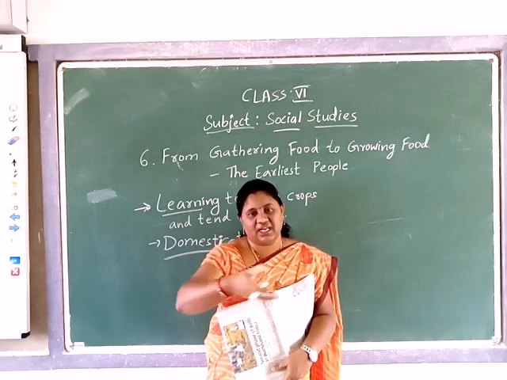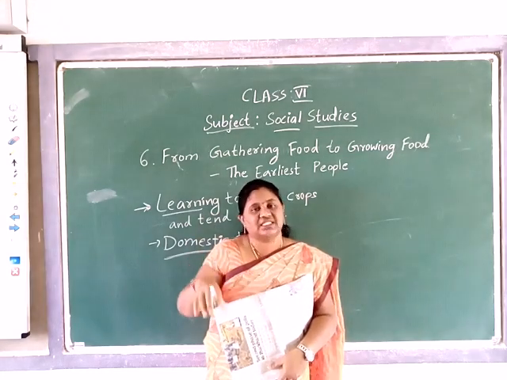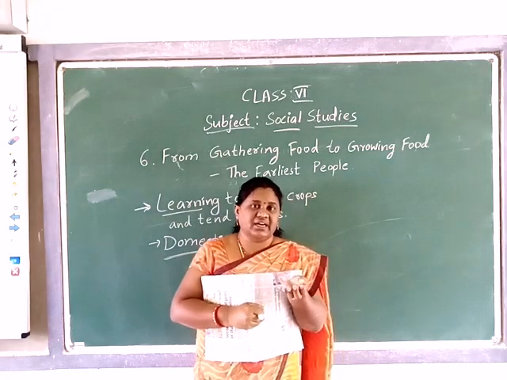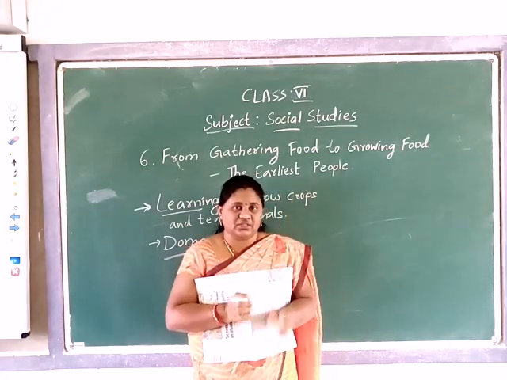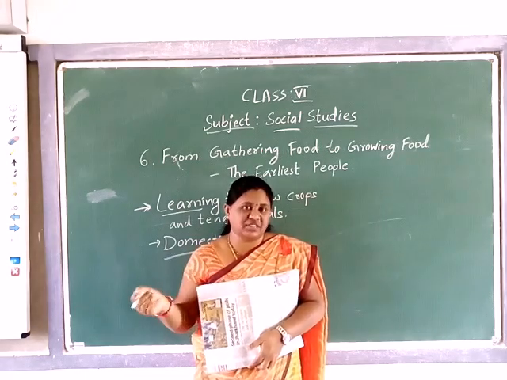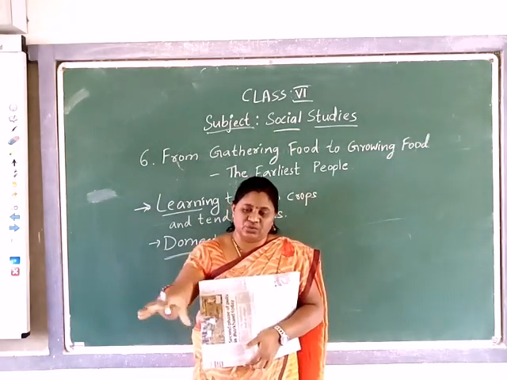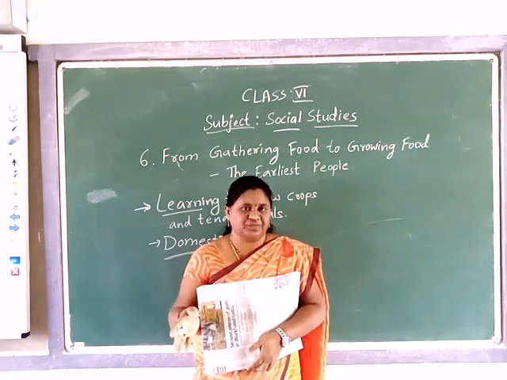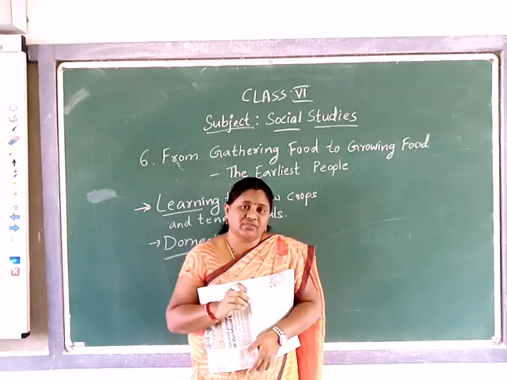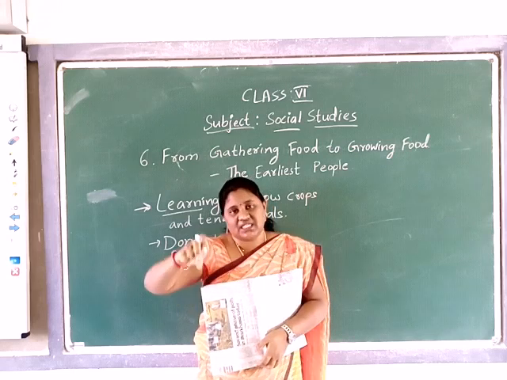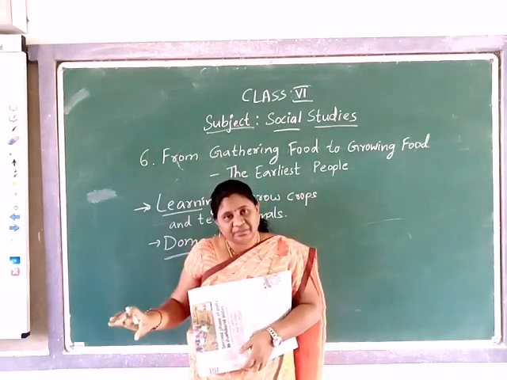Whatever grains they collected, from those they selected. For example, he got a big grain of paddy. Compared to all the others, for example, all are maybe 1 mm in size, he got another 2, 3, 5 seeds of 5 mm size. Just assume it. So what he did is keep those 5 mm seeds aside and preserve them.